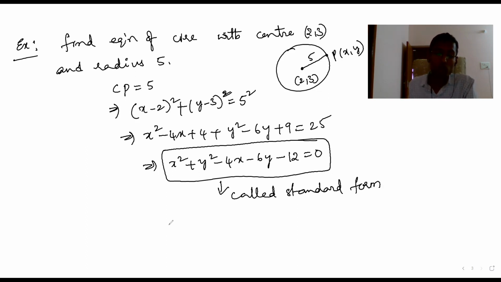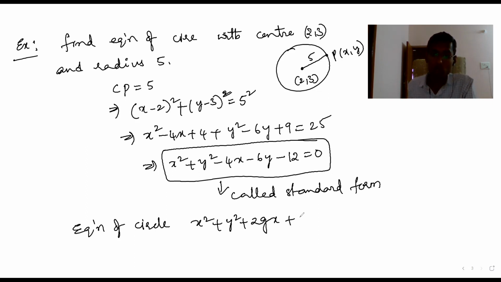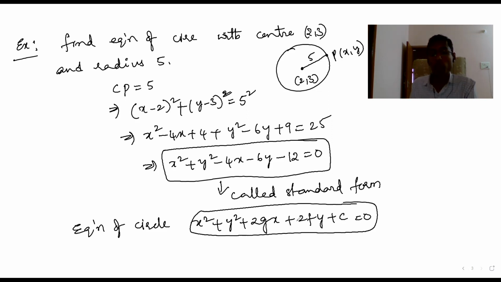What is that standard form? So equation of circle will be like this: x square plus y square plus 2gx plus 2fy plus c equal to 0. This is what is called standard form. Here you are able to see x square plus y square, 2gx plus 2fy plus constant.